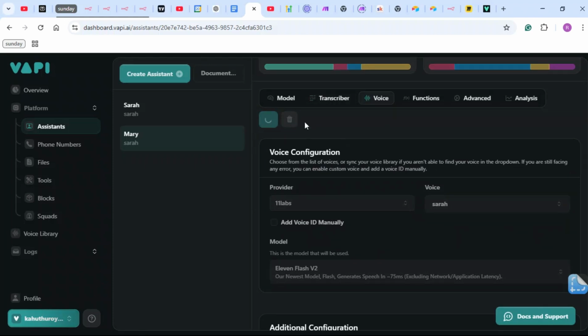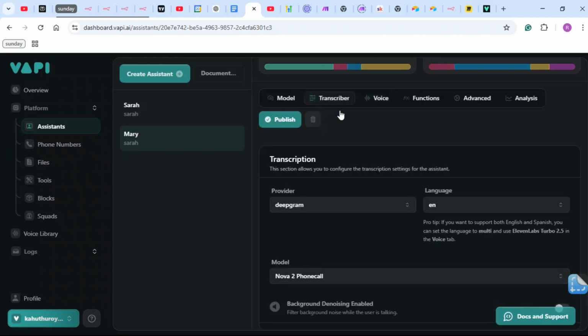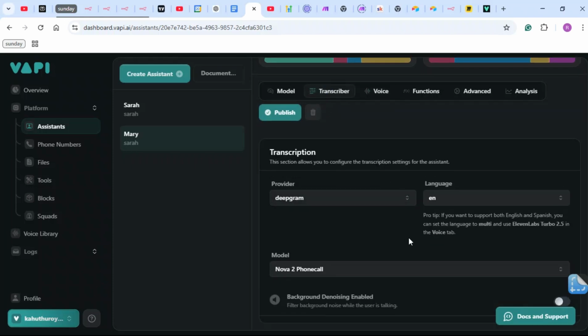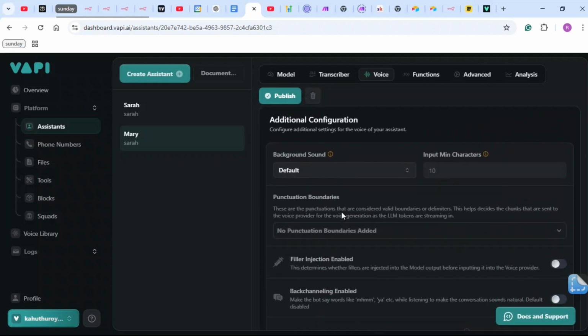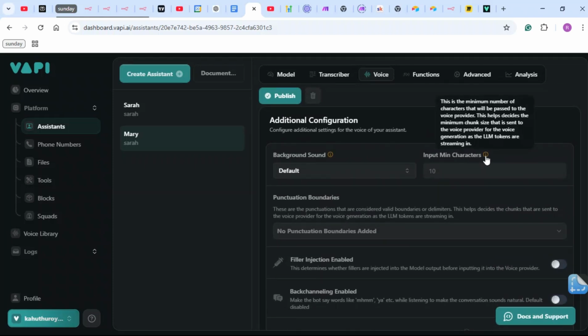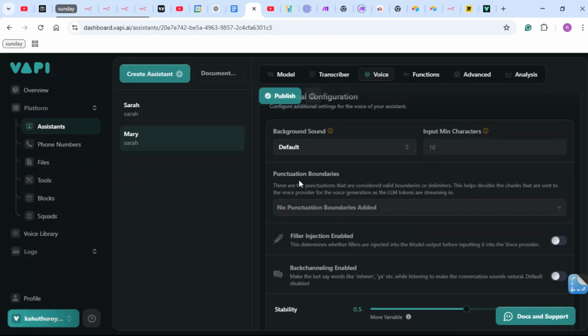It's really important to publish once you make a change because it won't save, and promise me it's going to give you problems and you're gonna be scratching your head on that. Oh, it did save, so that's cool. In this additional configuration, input minimum characters is the minimum number of characters that will be passed to the voice provider. I just leave this at 10. It's really okay that way.